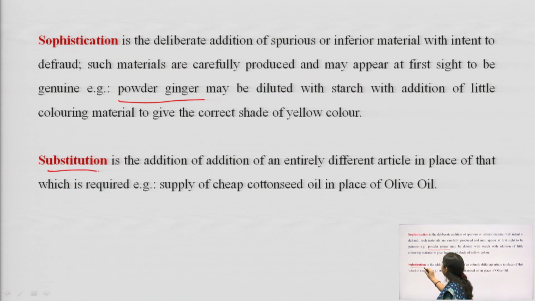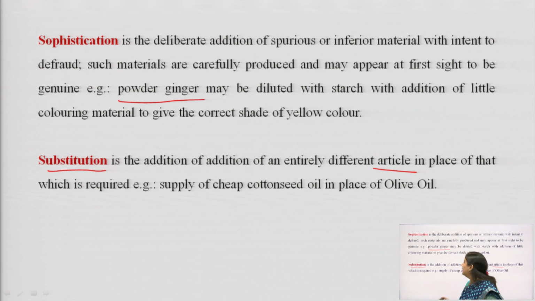Then substitution. Substitution is the addition of an entirely different article in place of what is required. Many people consider substitution is not a type of adulteration. Why? Because they feel that if one drug is not available, why not substitute with another available drug. So, that is substitution and it may be acceptable at times. However, if we are substituting it with a lower quality substance, then it becomes adulteration.